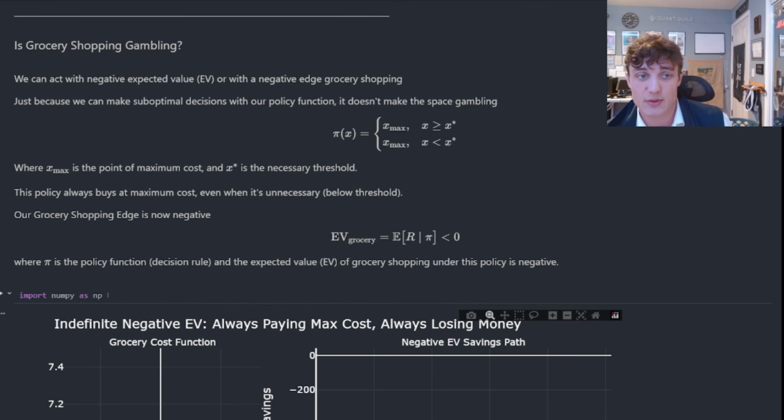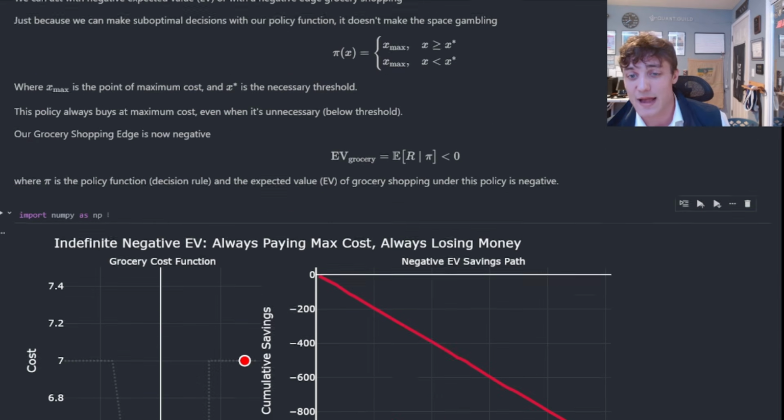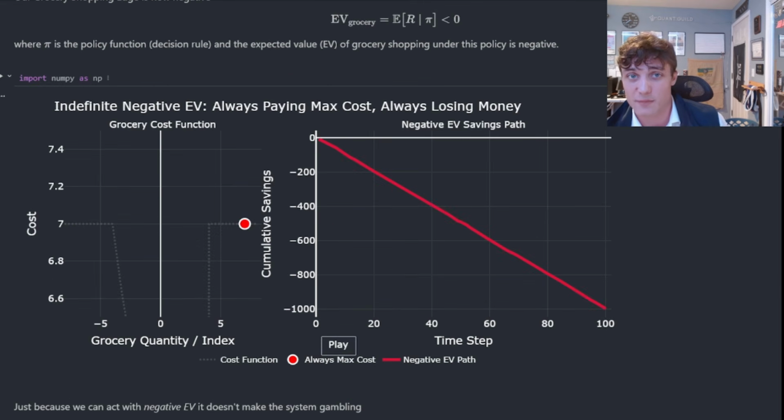So I ask you this simple question now: is grocery shopping gambling? I can always act suboptimally, can't I? I can always just accumulate a massive amount of spend on things I don't need. I can waste money. I can always do this. That's very easy. I can come up with a terrible policy function and I can lose a ton of money. And I can do that trading. I can do that in poker. I could do that sports betting, election betting.